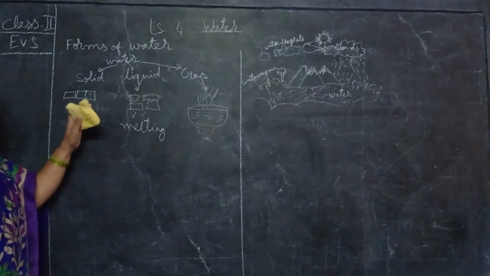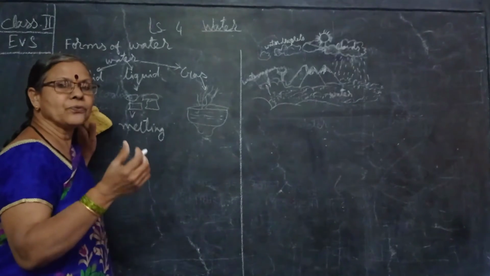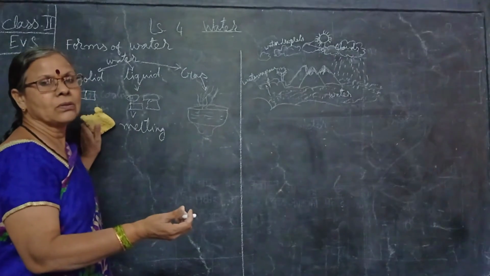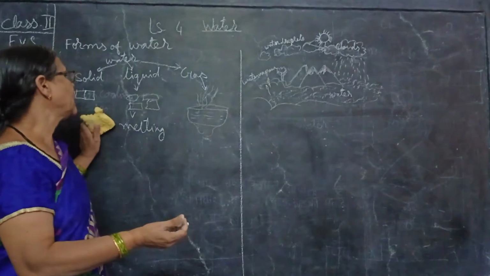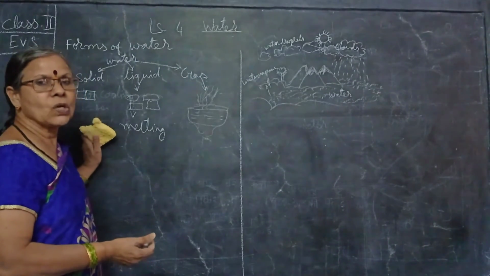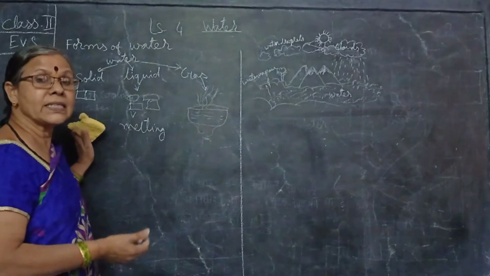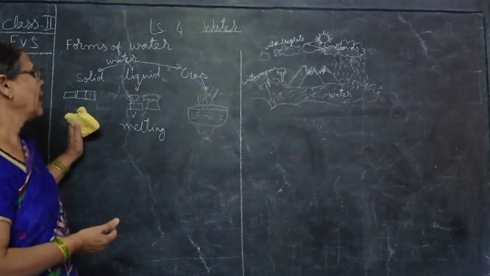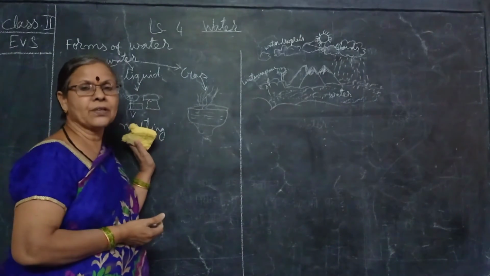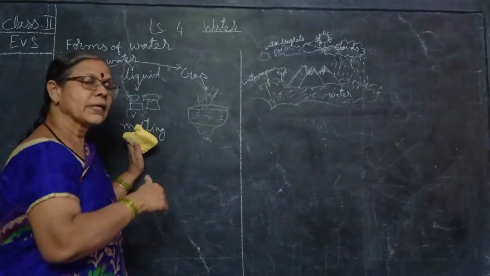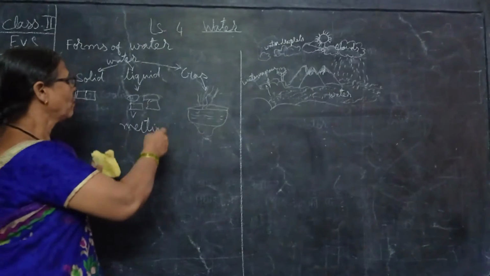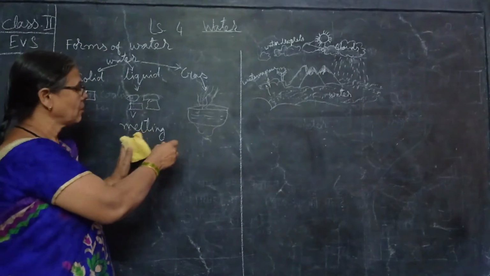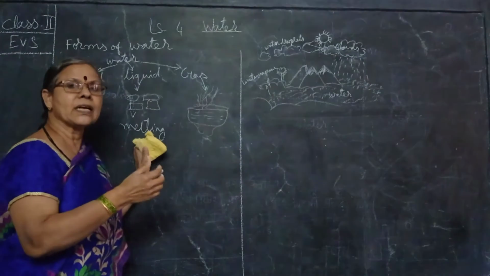Have you understood? When you keep water in the ice tray in the fridge for a few hours, it changes into solid. So water is in the form of solid; that is freezing, the water becomes solid. And when you take the ice tray out of the fridge and keep it outside for some time, the ice cube changes into water; that is melting. It will slowly start melting.